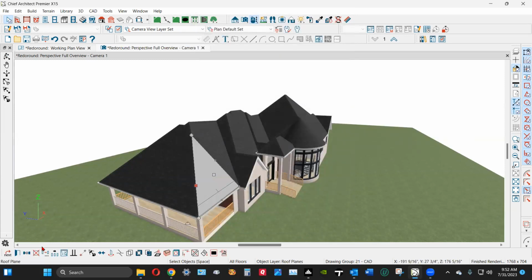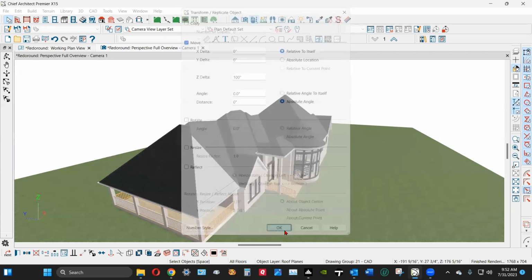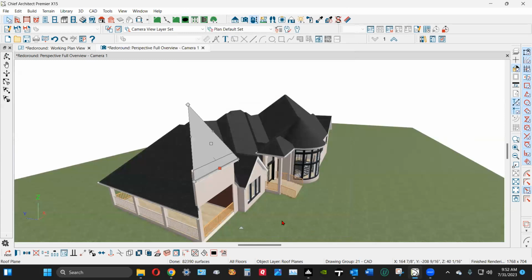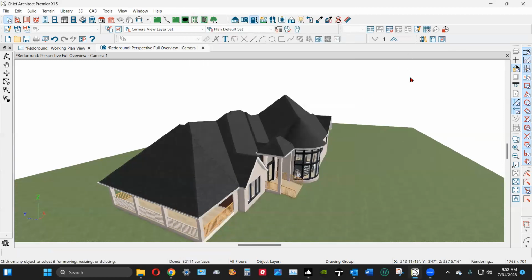I'll demonstrate. Transform replicate, move, Z axis, 100 inches. Positive. I can move it down with a minus sign. Like that. Minus 100. That's right, back where it was.